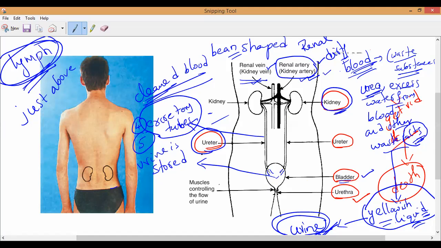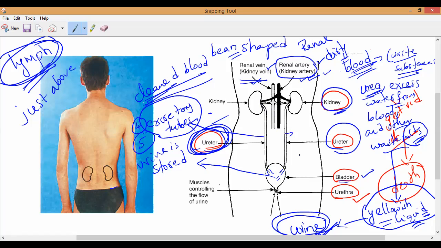So what is the use of ureters? What is the functioning of ureters? Anybody? They carry the urine to the urinary bladder. They carry urine from the kidneys to the bladder. Do you understand, all of you? That is the use of these excretory tubes. They will carry the urine from the kidneys to the urinary bladder.